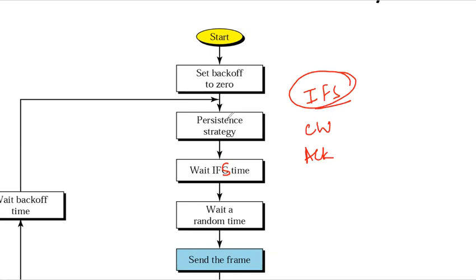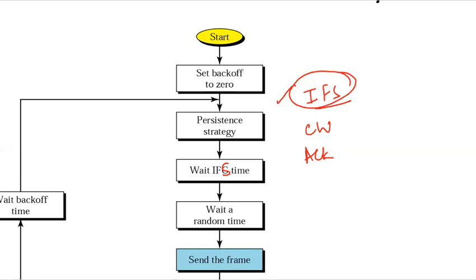Then there is a persistence strategy that is being used. In the CSMA method, we have seen the three strategies, one persistent, non-persistent, and p-persistent, and one of those we will be using, and wait for the interframe space. Even though the channel may appear idle when sensed, a distant station may have started transmitting. For that reason, we are waiting. After that, we will wait for a random amount of time and then send the frame.